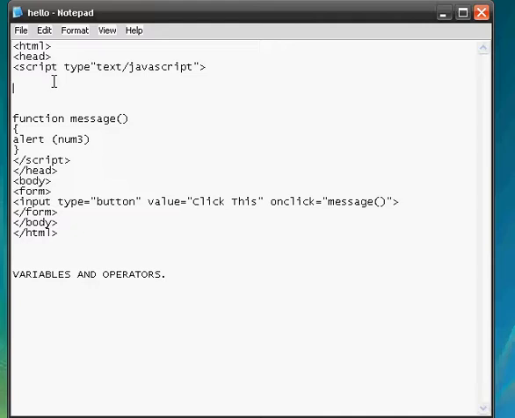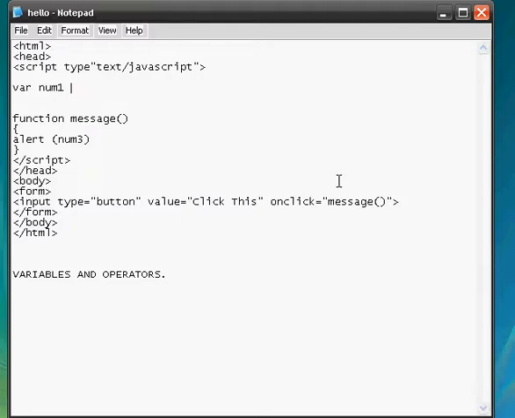So let's get started. To create a variable within the script chunk of code, you type var, V-A-R, and the name of the variable. A variable could be any name that starts with a letter or an underscore. Variables cannot have spaces in them. So if your variable has two words like my color, you have to put an underscore between my and color. But let's name this variable num1.